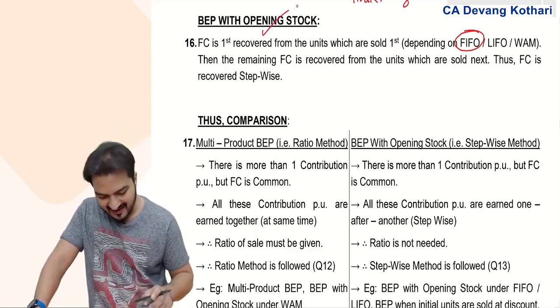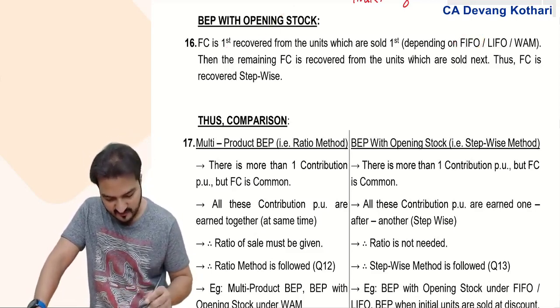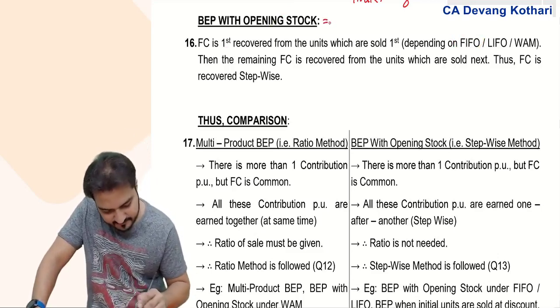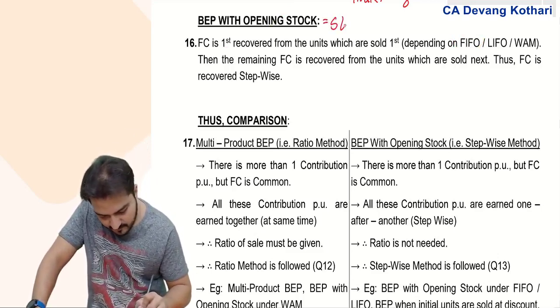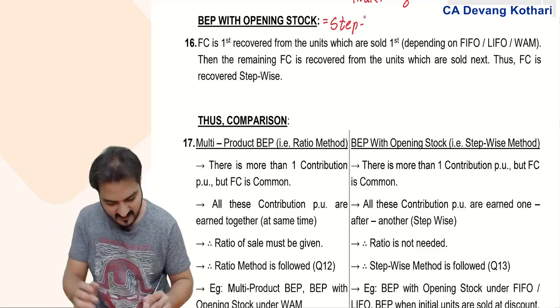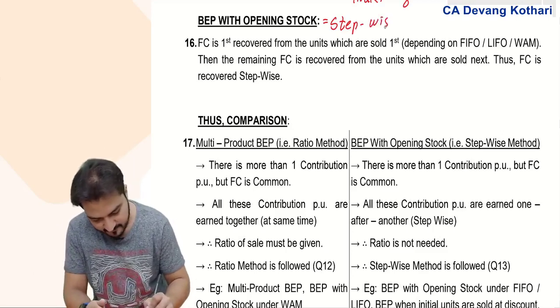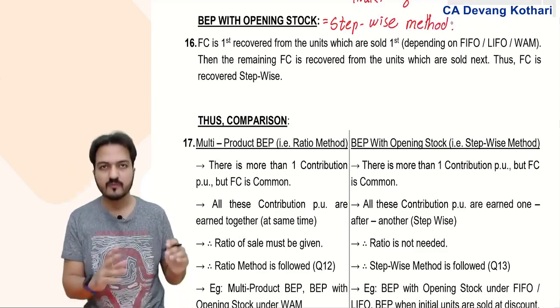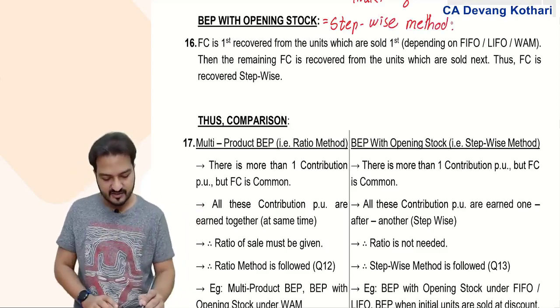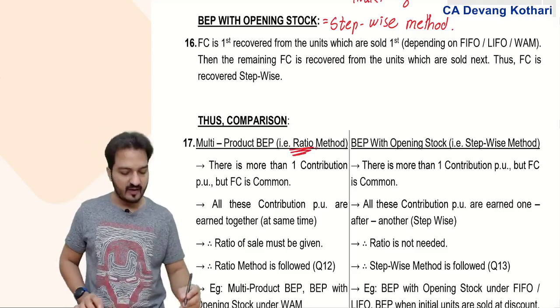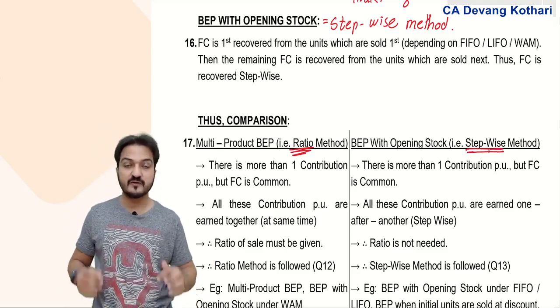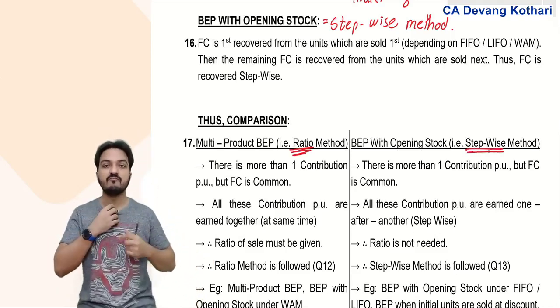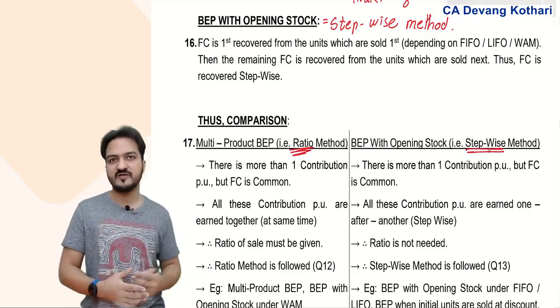This method, I gave another name to this method. I named this the stepwise method. Earlier one I called the ratio method. This one I call the stepwise method. And now I give you some more applications of both these methods.